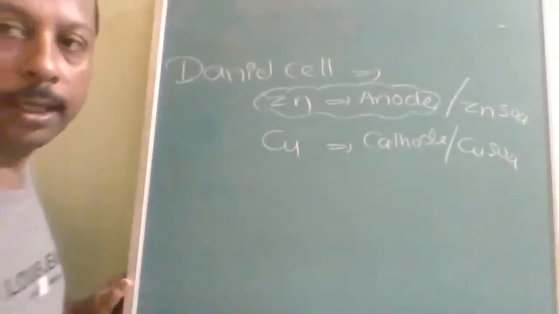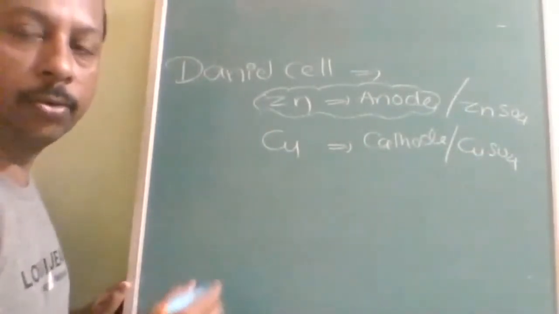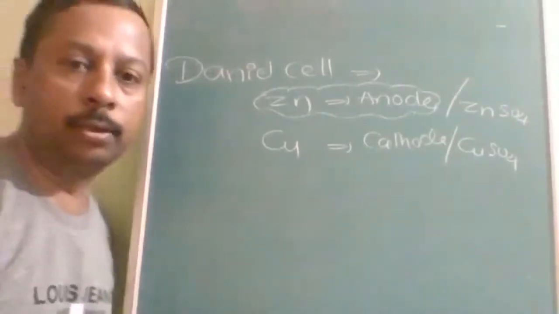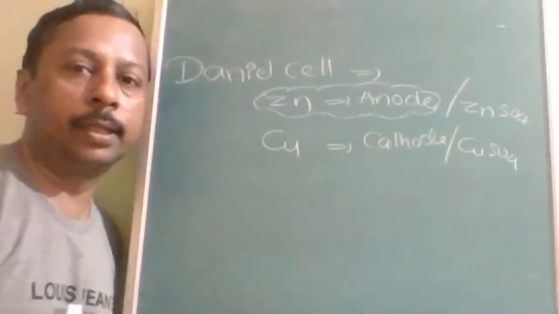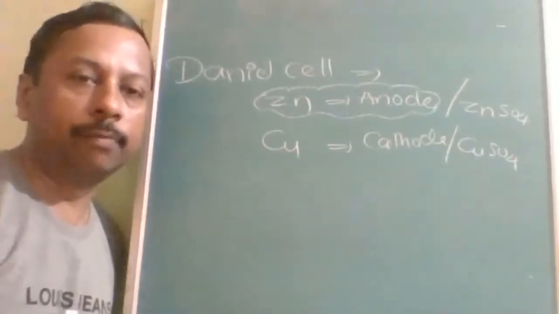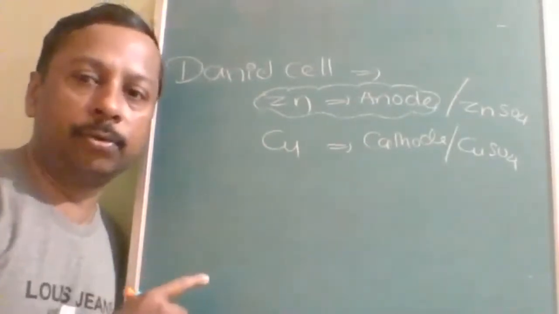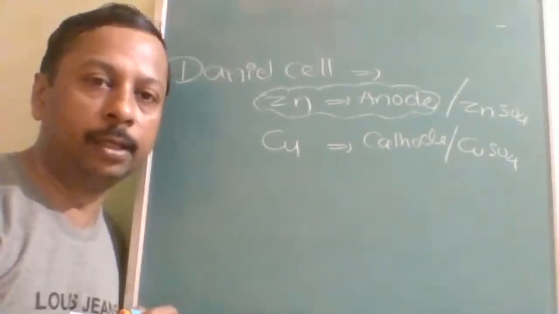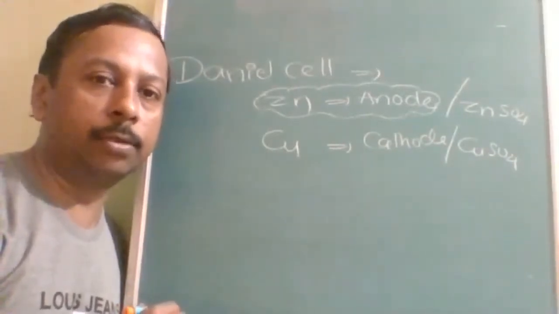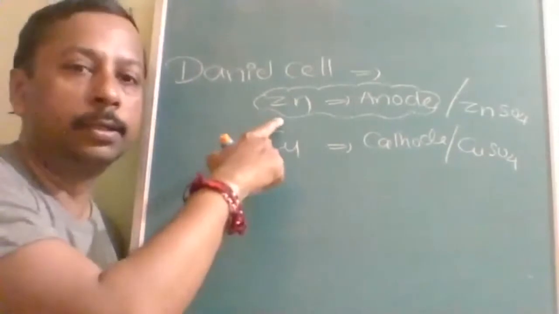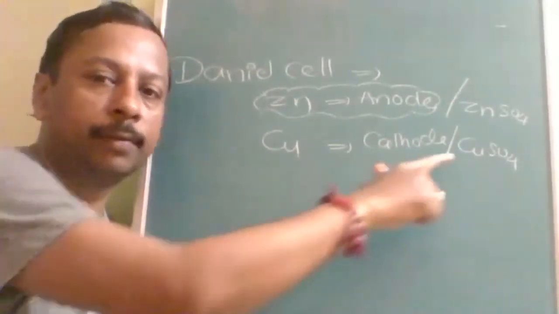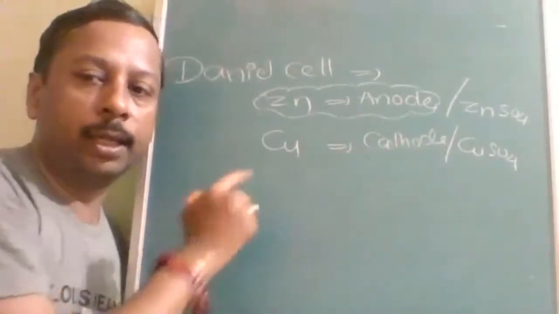When they are connected together through a conductor, through the load, electricity will start flowing in the external circuit from the zinc to the copper. That means zinc will be losing electrons and the Cu2+ of the electrolyte will be gaining electrons.